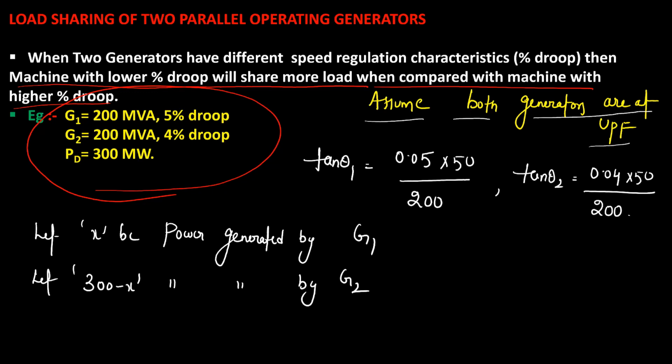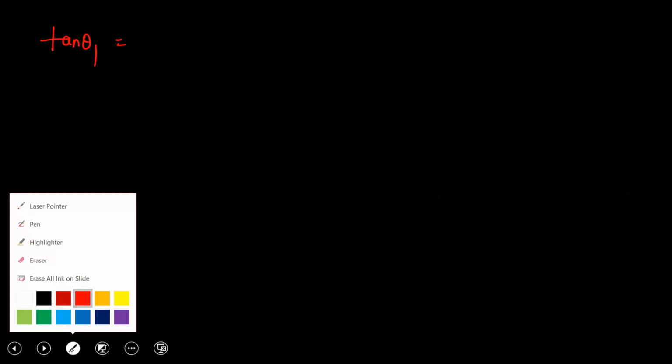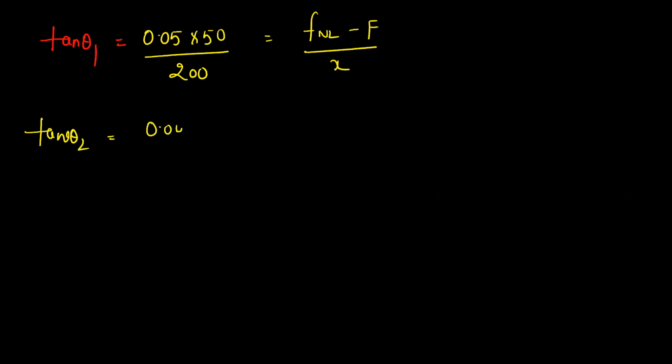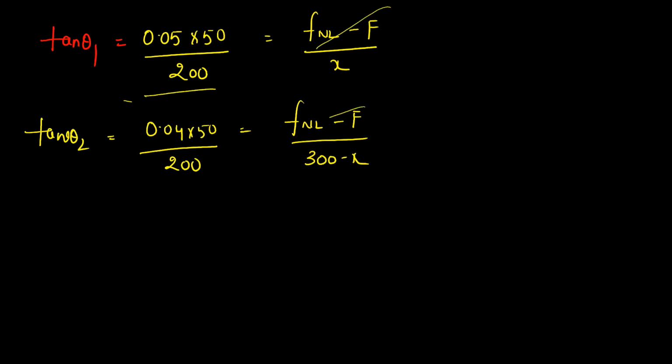So if you apply this concept, what you are going to get? Your tan theta 1 is equal to 0.05 into 50 divided by 200, which is equal to the no load frequency of the generator minus the operating frequency divided by X. Tan theta 2 is equal to 0.04 into 50 divided by 200, that is equal to no load frequency minus F divided by 300 minus X. So if you divide one by the other, what you are going to get? 200 cancels. 2.5 divided by 2 is equal to (300 minus X) divided by X, which implies